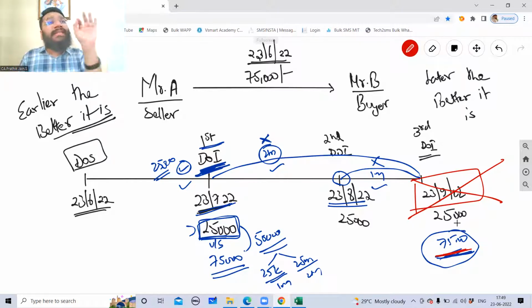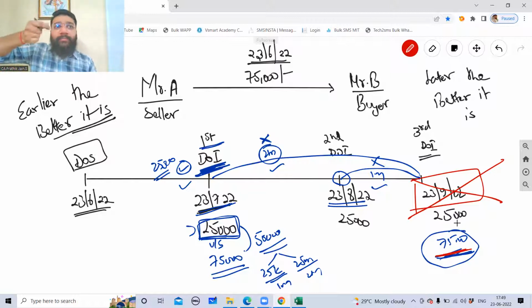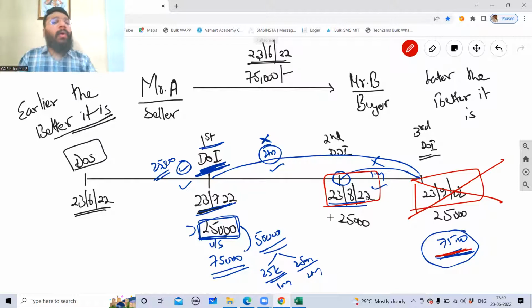So average due date is that due date, the calculation of that due date, where when you make the payment, neither of the parties is losing any interest. So identifying that center date where both the parties are not losing the interest, that date is called the average due date. Here guys, the average due date in this question will be 23 August.